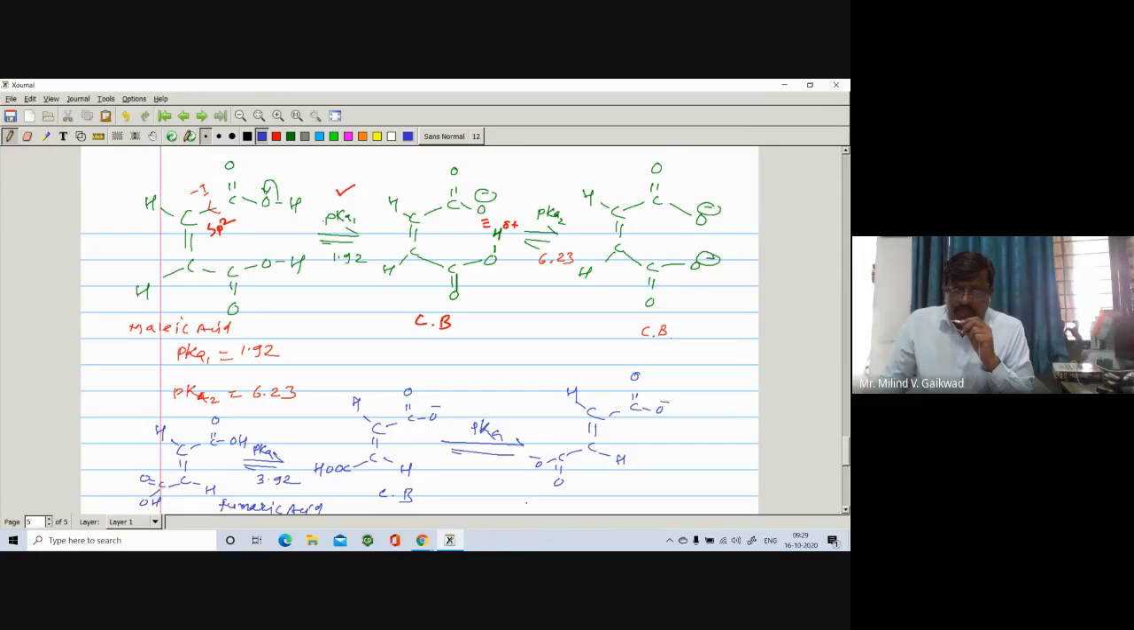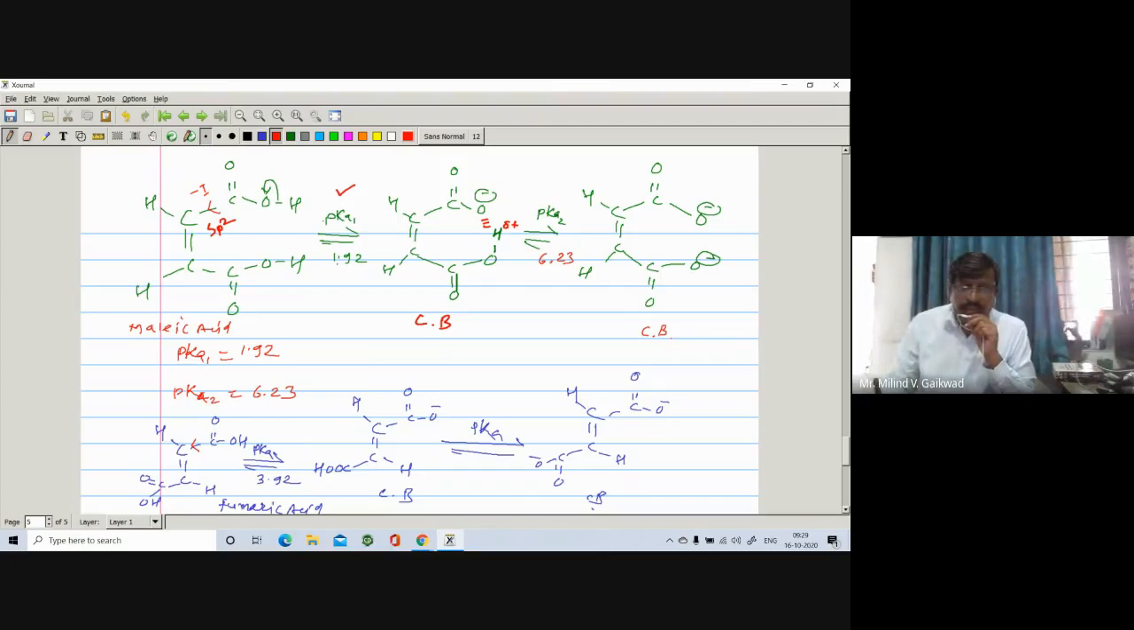Both are the conjugate base. Now, if you compare with the previous example, here you see that there is the presence of a minus I effect. Of course, it undergoes dissociation very easily. But in this case, the COOH is on the opposite side, so there is an absence of hydrogen bonding, as was observed in the first example.